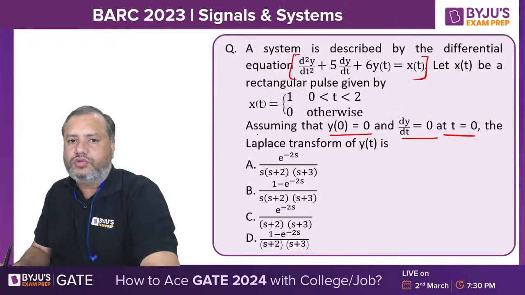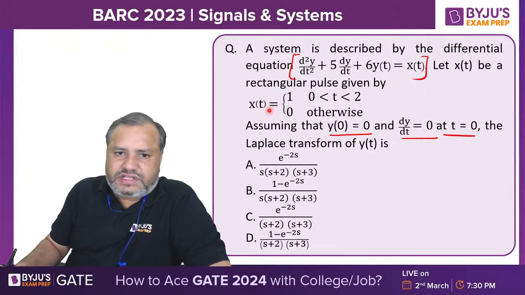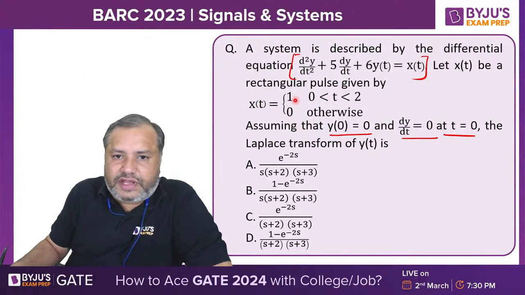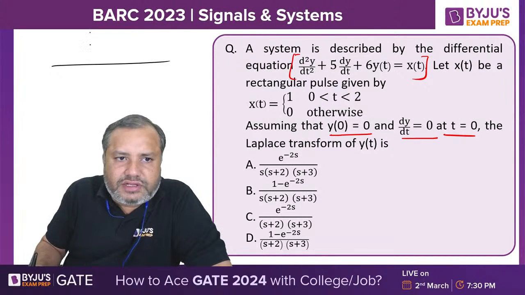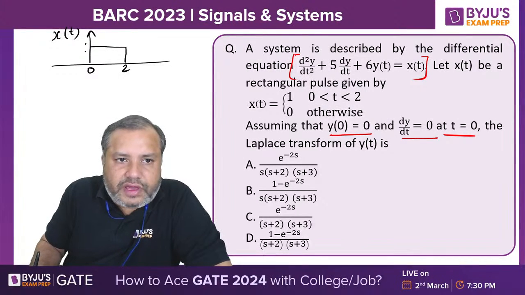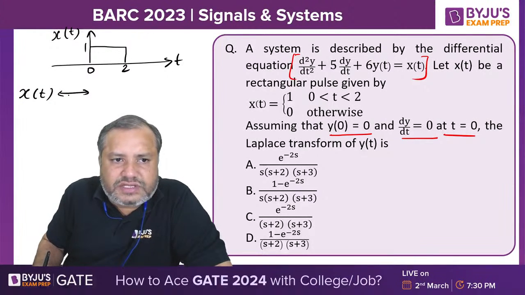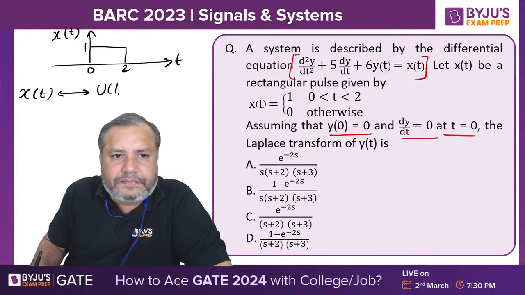Now I will work on calculating X of s. What is this X of s? X of t is 1 in the interval 0 to 2. In the interval 0 to 2, X of t is 1, means it is a rectangular pulse. So for this, we will express this rectangular pulse in the form of unit step signal.